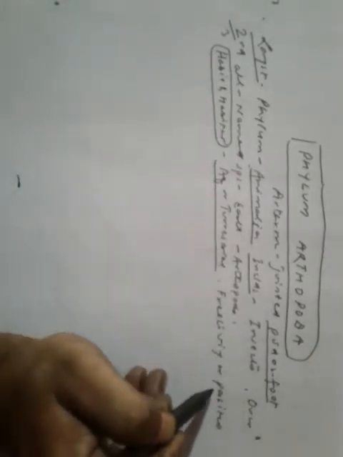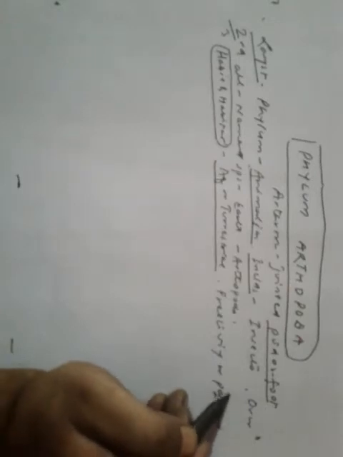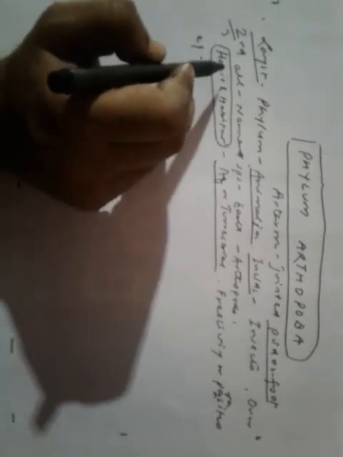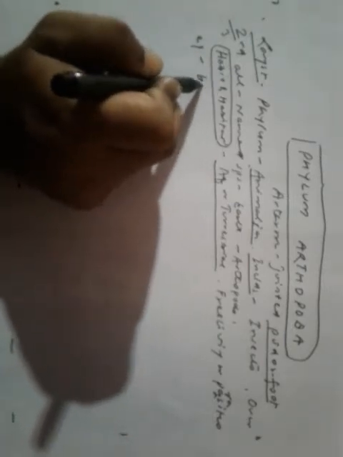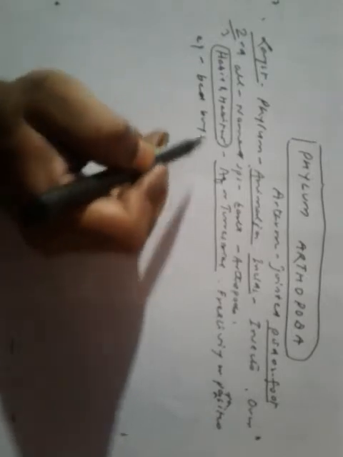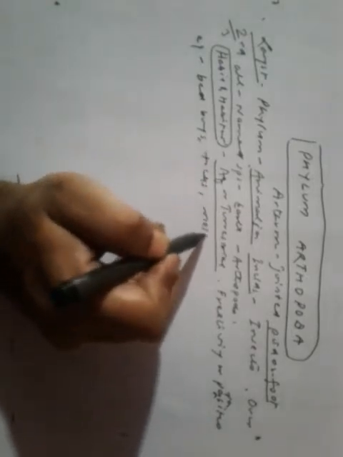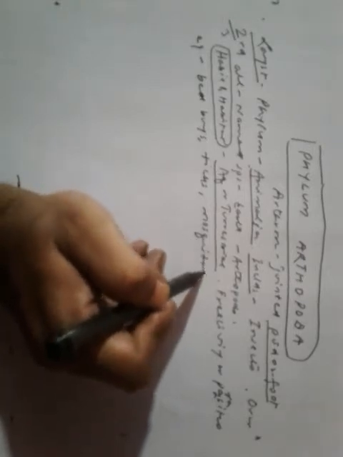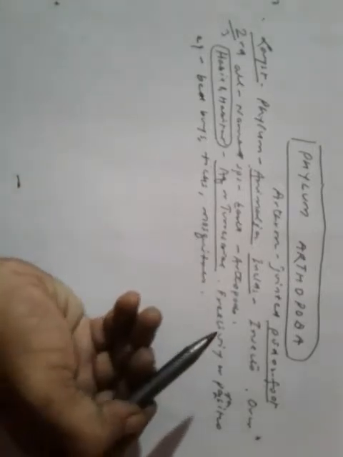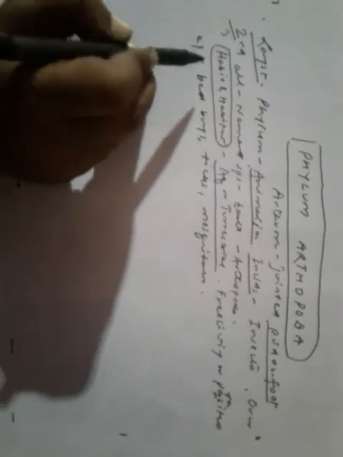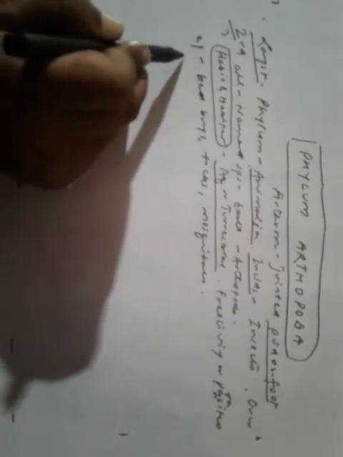Examples of parasites are bed bugs, ticks, mosquitoes, etc.